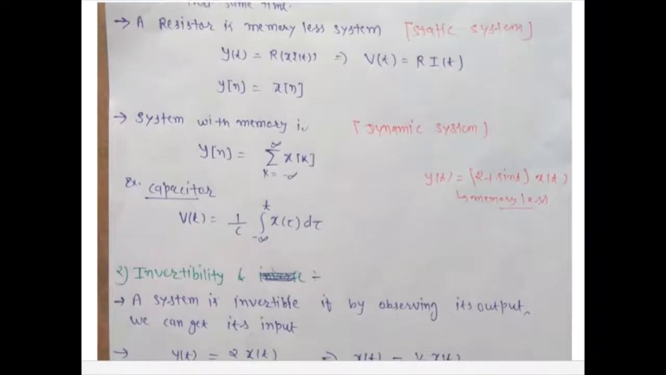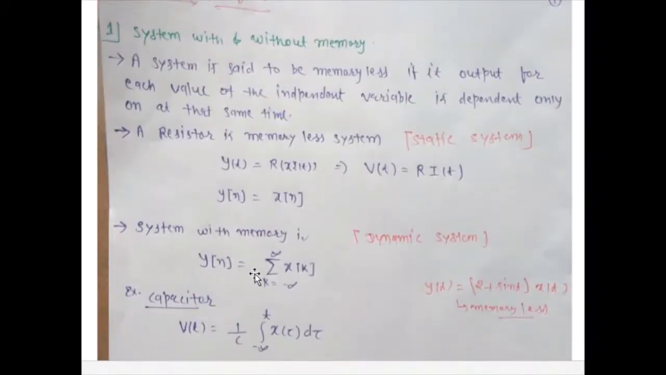This one is also a causality example, and this is also a causal system example. This one is also a causal system example. This is also a causal system example. It only depends on the previous, past and present value.